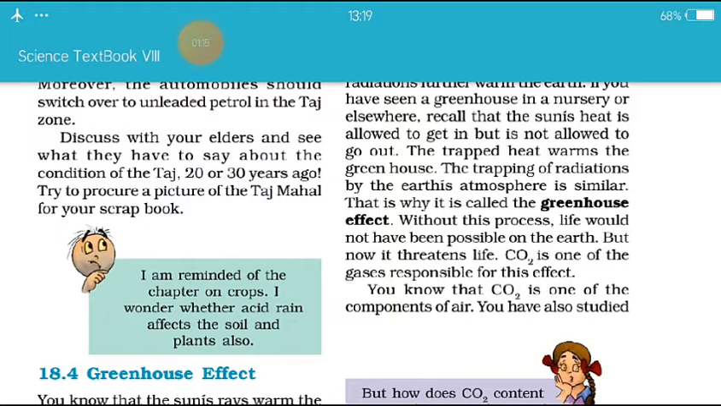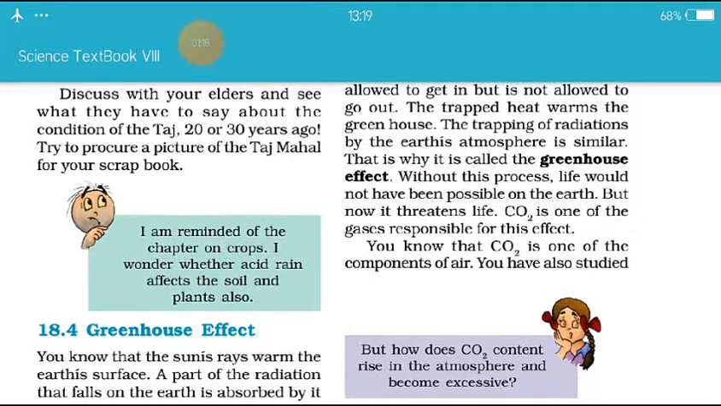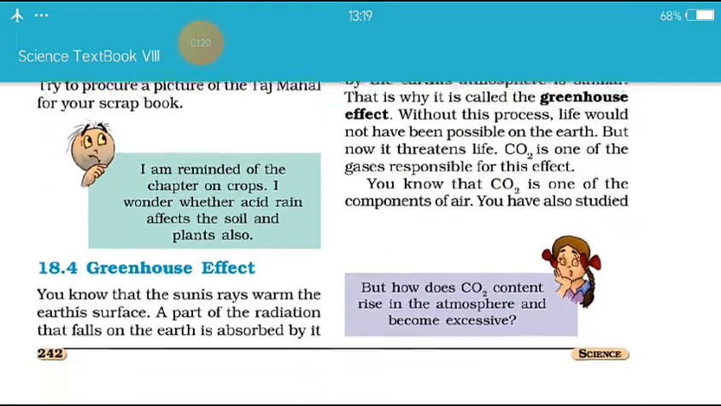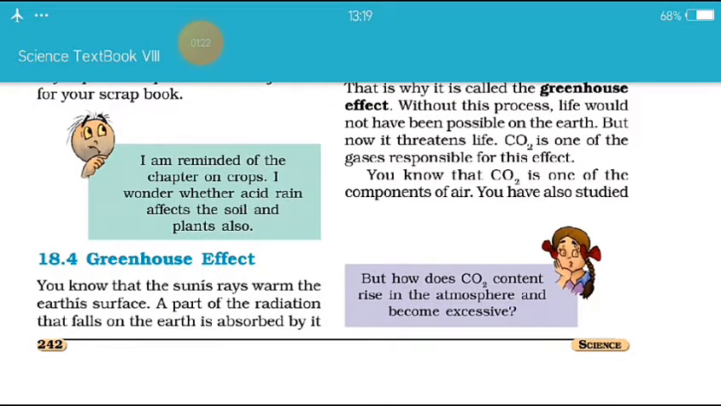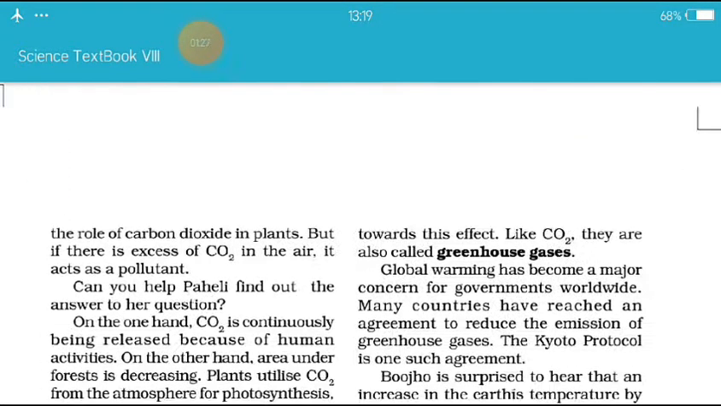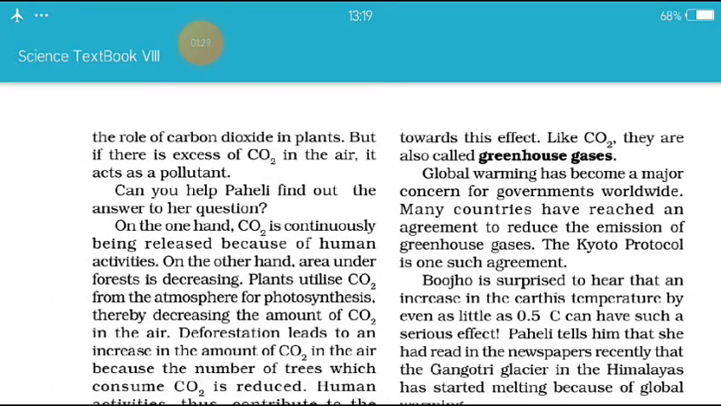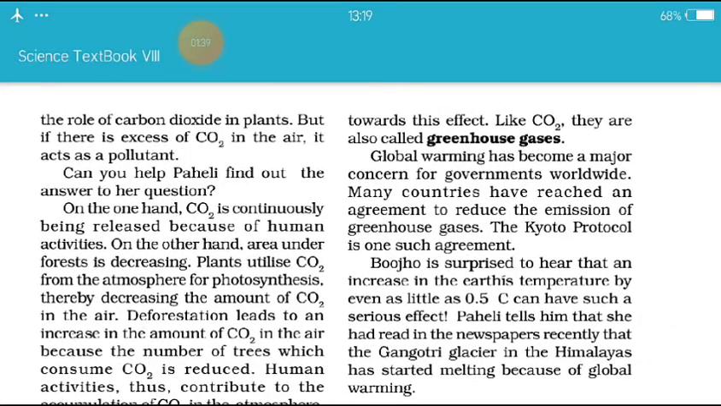CO2 is one of the gases responsible for this effect. You know that CO2 is one of the components of air. You have also studied the role of carbon dioxide in plants. But if there is excess of CO2 in the air, it acts as a pollutant. Can you help Paheli find out the answer to her questions?